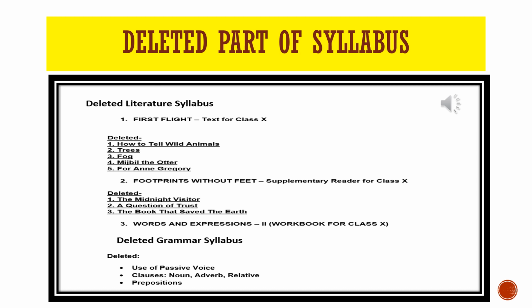From First Flight, How to Tell Wild Animals, The Trees, Fog, Mijbil the Otter, and For Anne Gregory, these units are deleted. From Footprints Without Feet, The Midnight Visitor, A Question of Trust, The Book That Saved the Earth, these units are deleted. Words and Expressions Part 2, this book is deleted. From grammar, use of passive voice, clauses, noun, adverb, relative, and prepositions, these units are deleted.